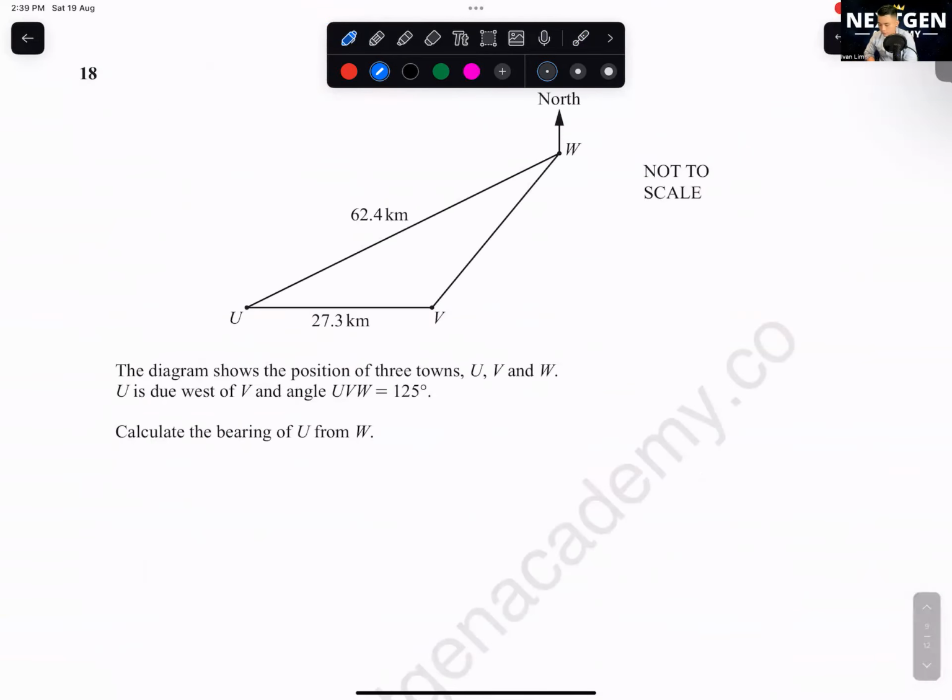Okay, question 18. This is a question on bearings. Okay, bearings means you need to know your angles. You also need to know trigo. Okay, trigonometry. Trigonometry got SOHCAHTOA. I just quickly write SOHCAHTOA. Got sine rule. Got cos rule. Okay. Last week we went through this one, right? Okay, the topical past year question.